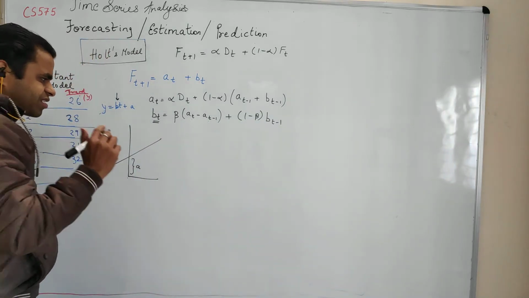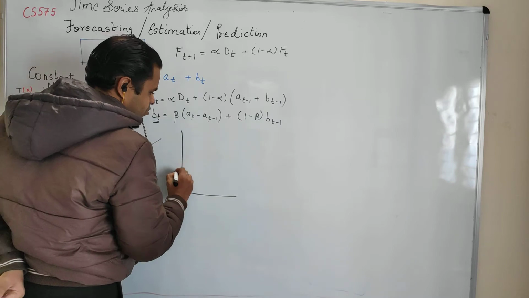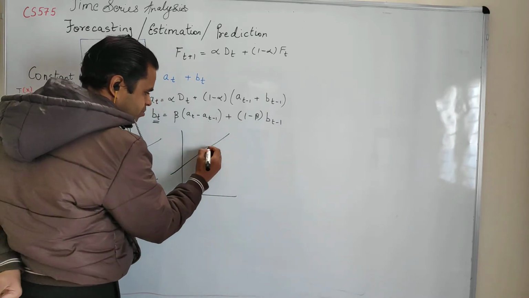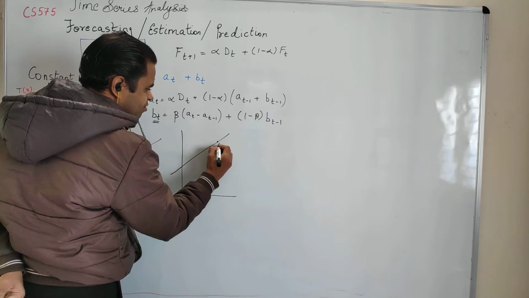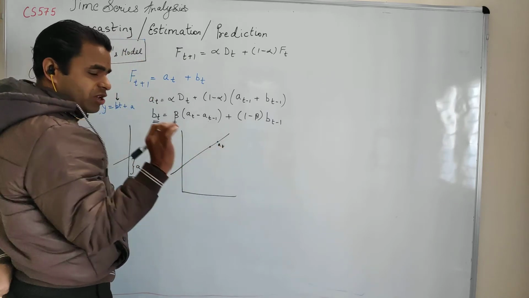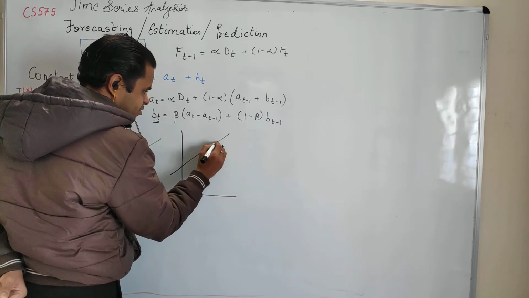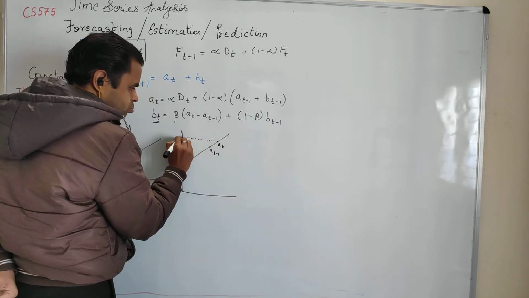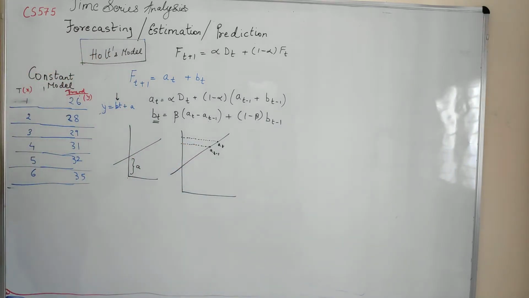Now I just try to visualize this: AT and AT minus 1. So we have a line of regression here, and I have a point here. This will be AT. I am only talking about the intercept. And this may be AT minus 1. So if I take the projection of these points on the y-axis, AT and AT minus 1.